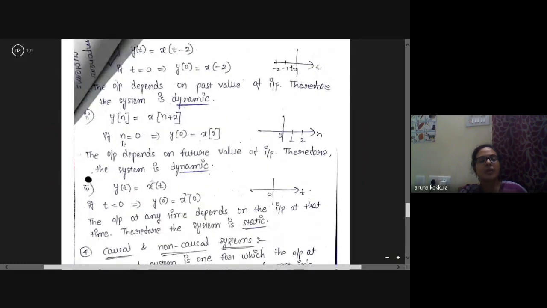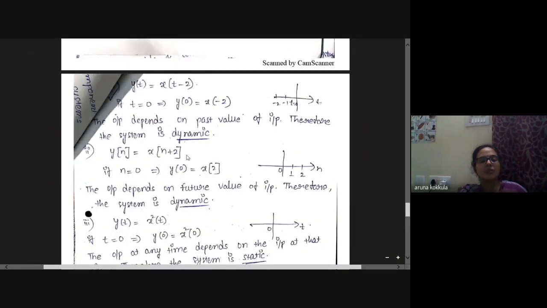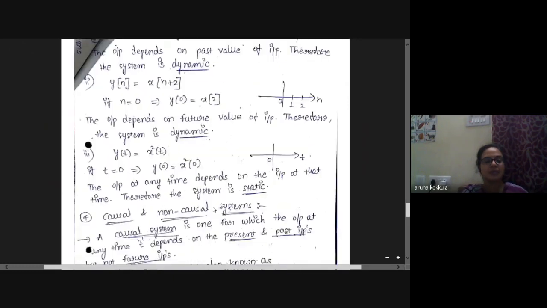For example, y of n is equal to x of n plus 2. If n is 0, x of 0 plus 2 is x of 2. The output at 0 is depending on the input at n is equal to 2, which is nothing but a future value of the input. Therefore, the system is a dynamic system.